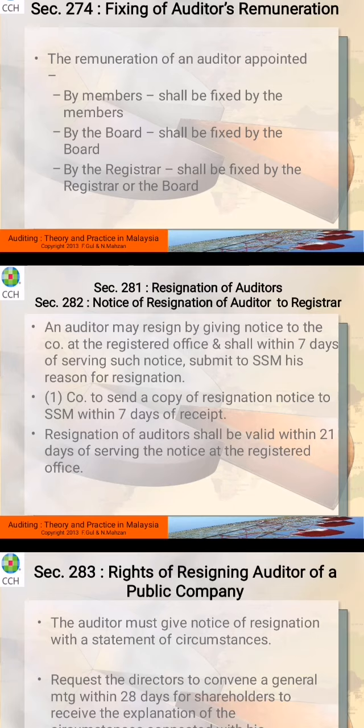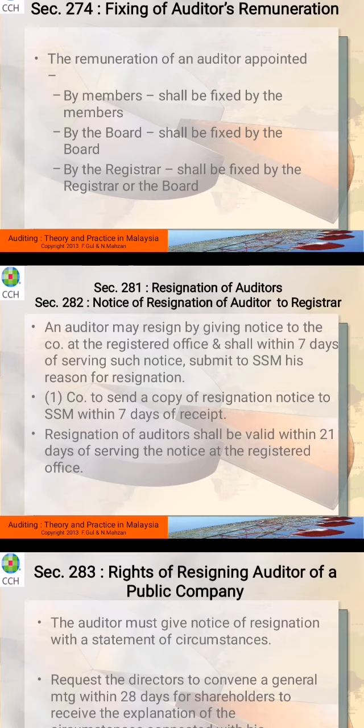All right, next section, sub 1. So the company has to send a copy of the resignation notice to the SSM within 7 days of the receipt. So within 7 days, what I said just now, they have to submit to the SSM. So resignation of the auditor will be valid within 7 days of serving the notice at the registered office.